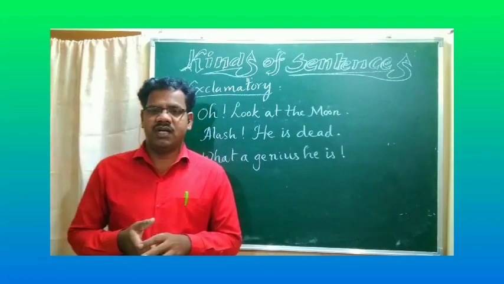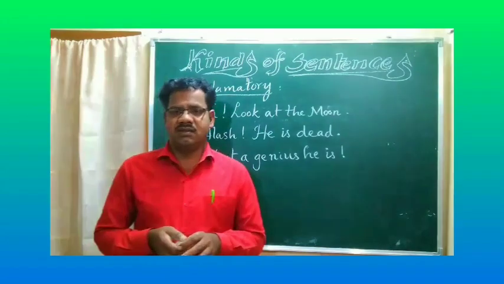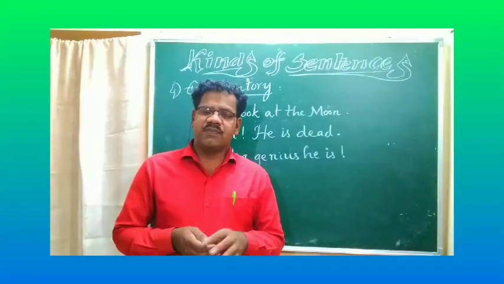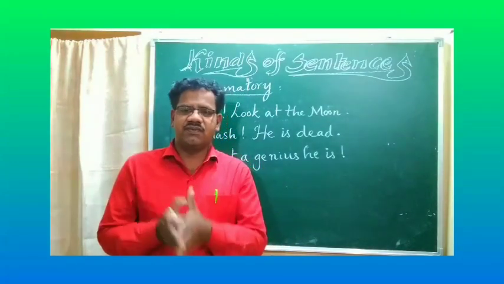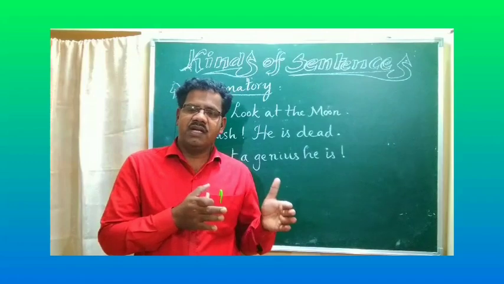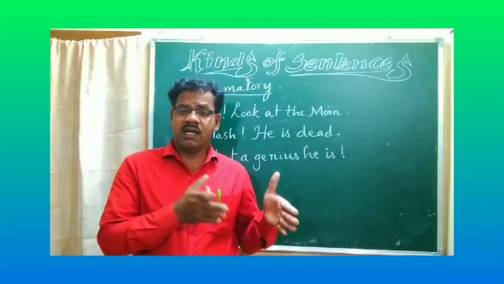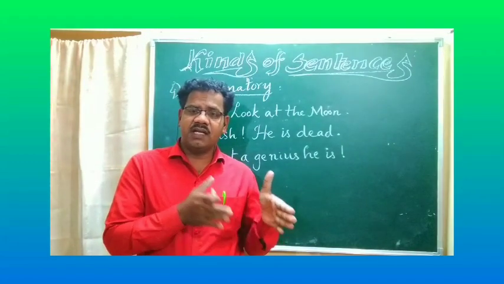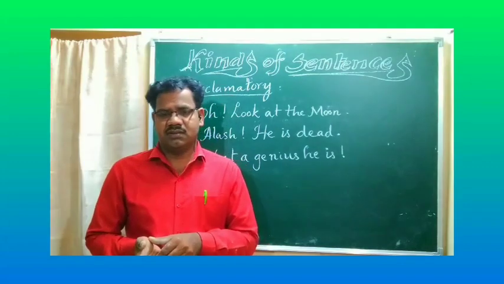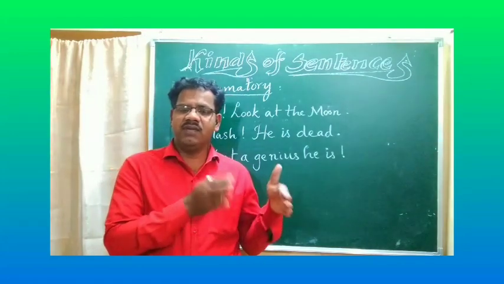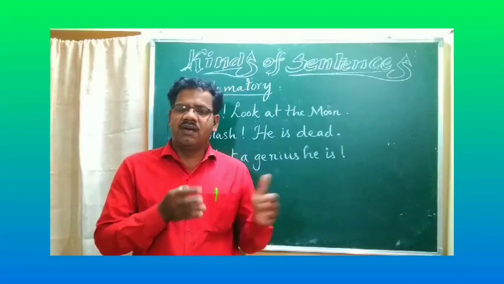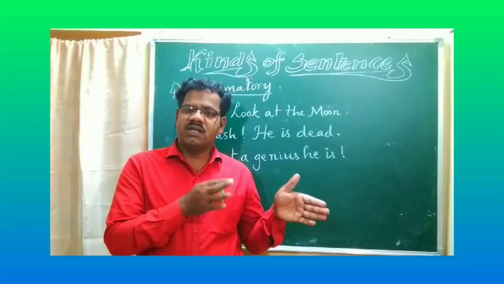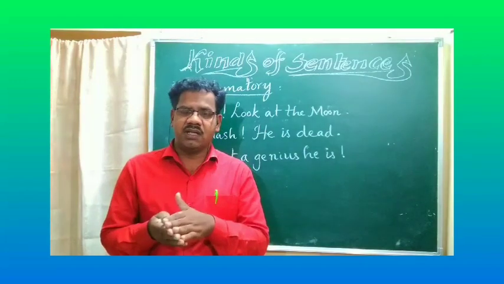After the sentence, we have to keep an exclamatory mark. And one more thing: an assertive sentence begins with a capital letter and ends with a full stop, either affirmative or negative. An interrogative sentence begins with a capital letter and ends with a question mark. An imperative sentence begins with a capital letter and ends with a full stop. In an exclamatory sentence, after the exclamatory words we have to keep an exclamatory mark.